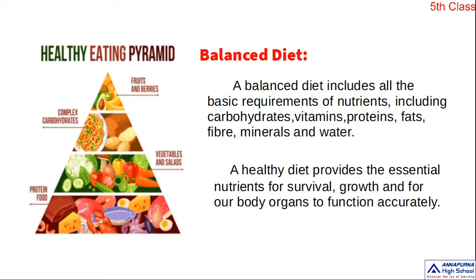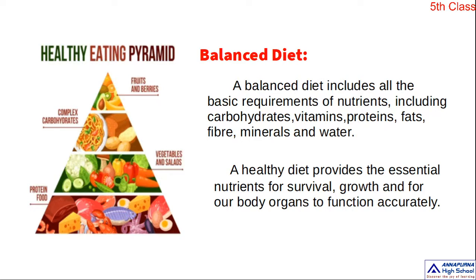Next. So with these two cases, that means Rashmi and Kailash, Dr. Aparna said the only treatment is to take proper diet. Okay. So proper diet means what? That is balanced diet. A balanced diet includes all the basic requirements of nutrients, including carbohydrates, vitamins, proteins, fats, fibers, minerals, and water.